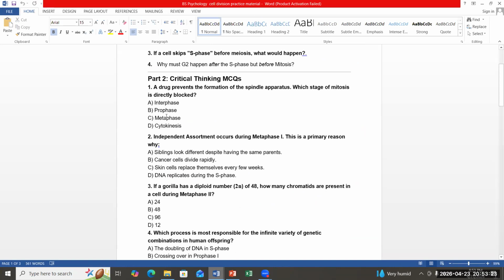So in prophase the centrioles are moved to the opposite poles, and spindle formation actually occurs in metaphase. So metaphase will be stopped.